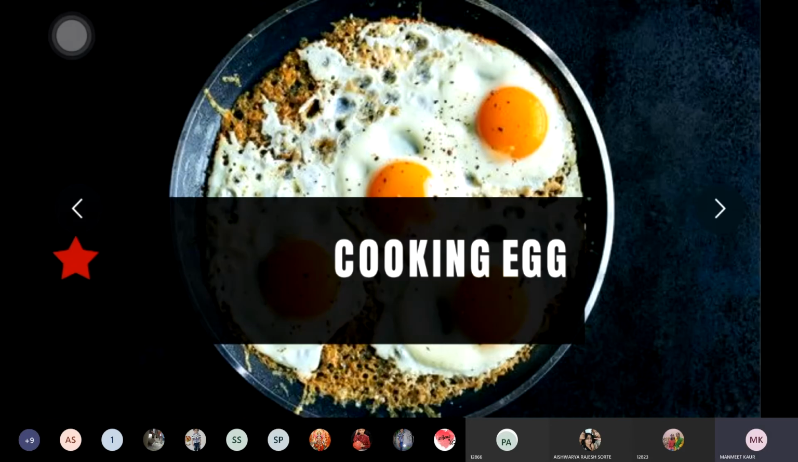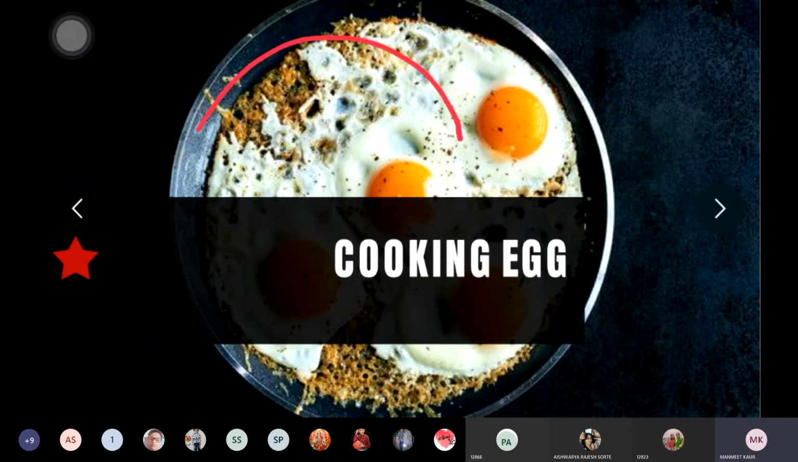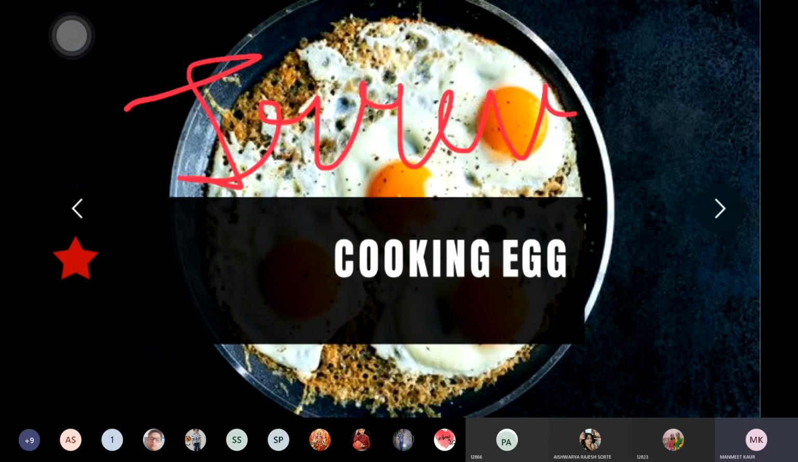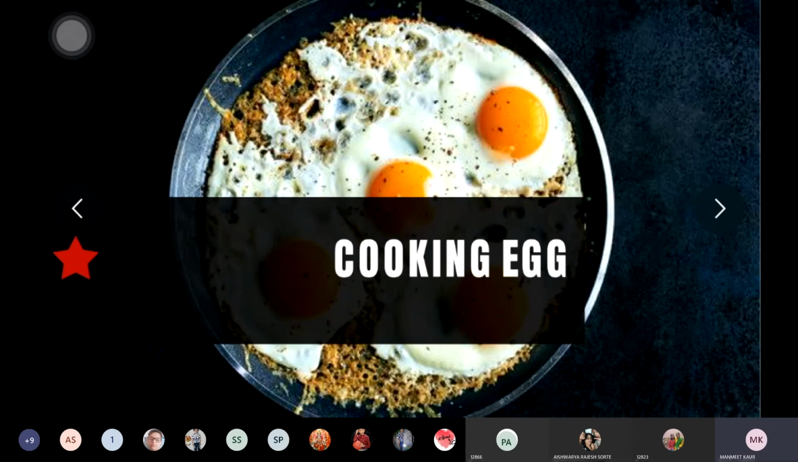Now, some examples of irreversible changes are cooking an egg. From this egg, you are making an omelette. This cannot be reversed back into an egg. So cooking of an egg is an irreversible change. It cannot be converted back.